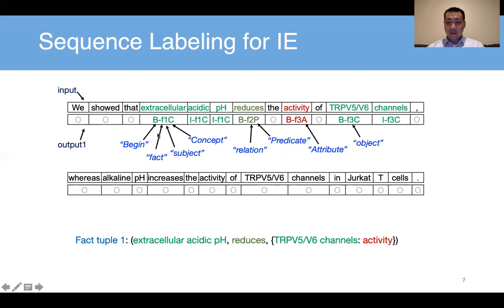And the tuple is a fact tuple. It's not a condition tuple, it's a fact tuple. So begin, fact, subject, concept. All these dimensions form this unique label that we want to predict on this word. Okay, so we can then label all the tokens. Like this one is the beginning word of the fact, relation, predicate word, and this is the fact, object, attribute. So we can have all these labels to tag on the sequence.